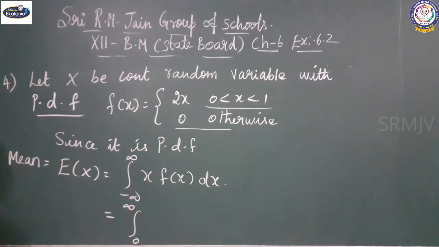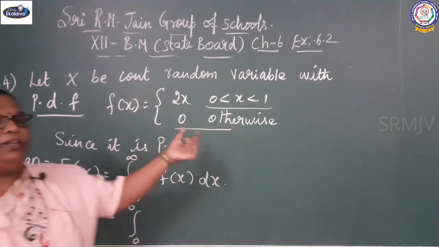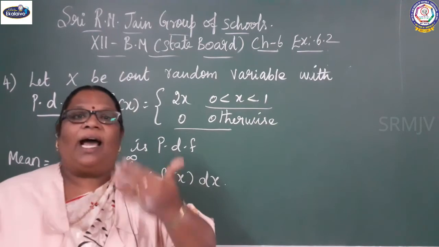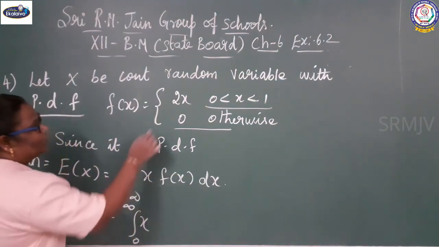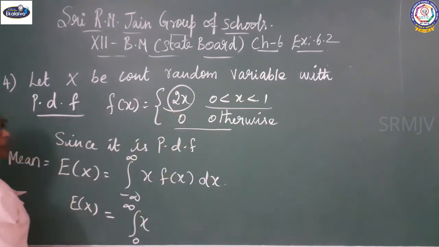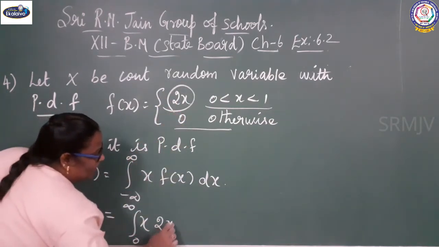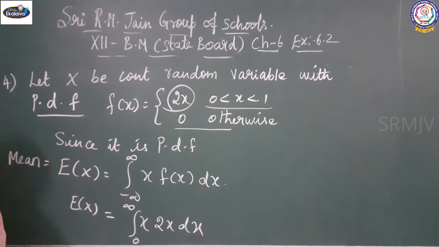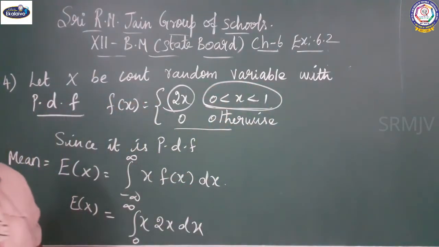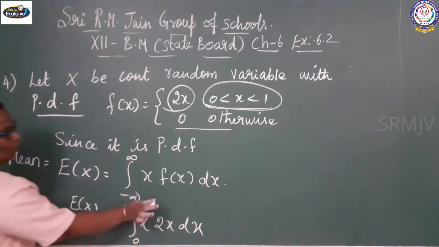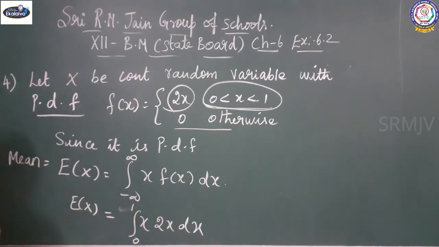We can take the lower limit as 0, 0 to infinity x f of x. What is our f of x? 2x dx. But here they have mentioned the limit as 0 to 1. So upper limit is 1 and lower limit is 0.